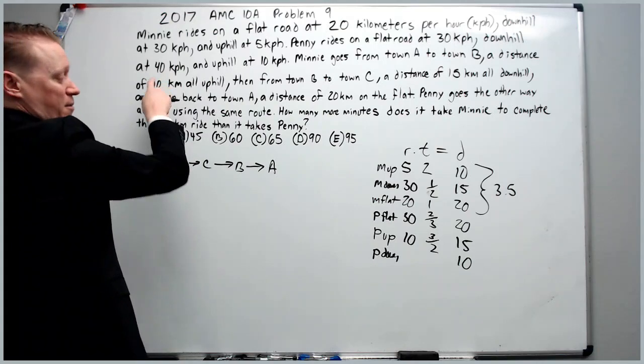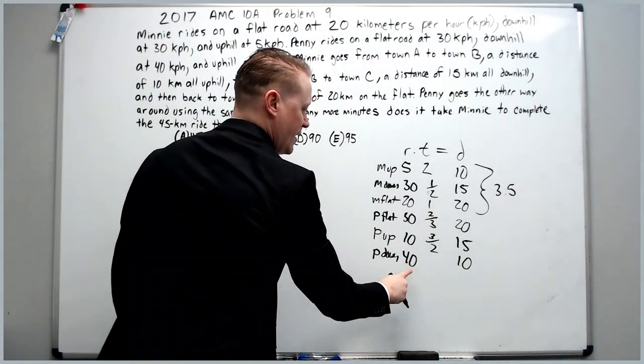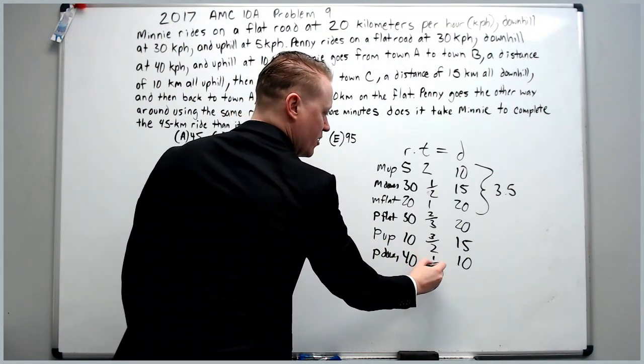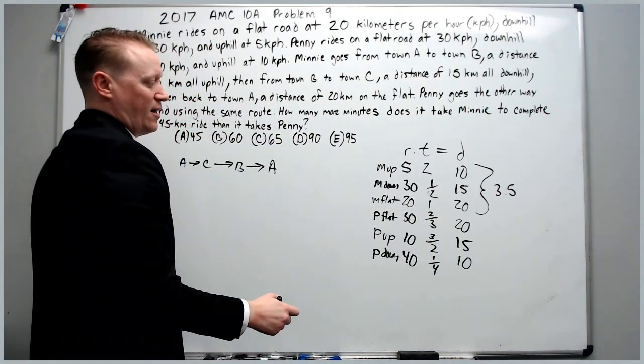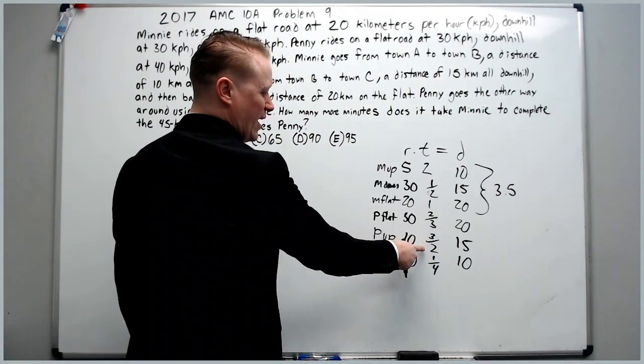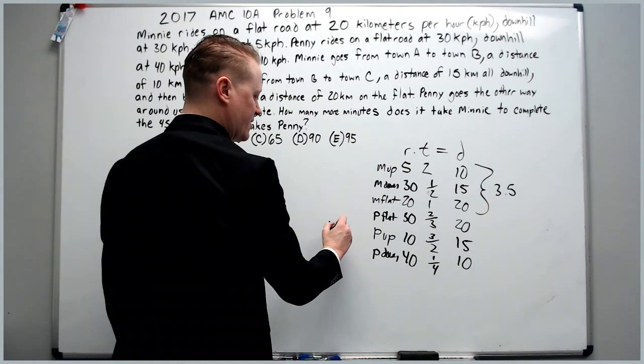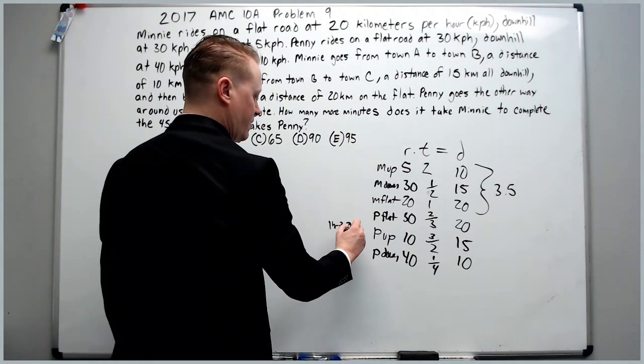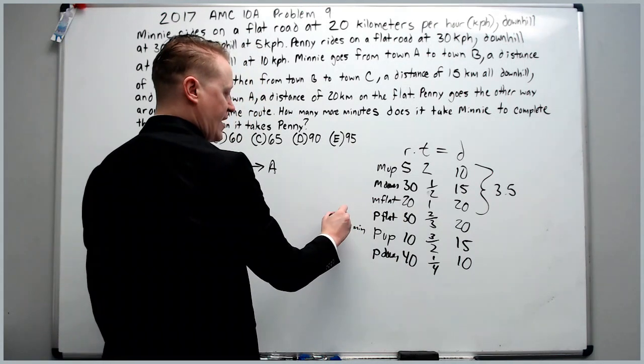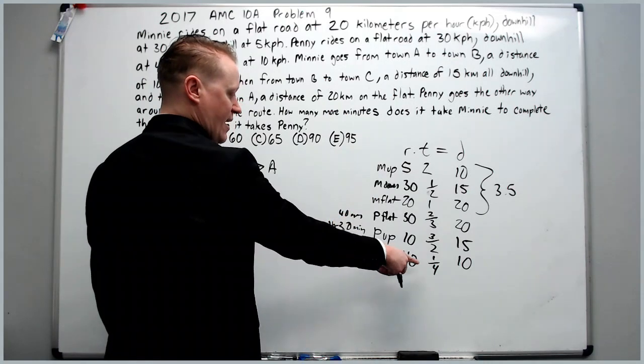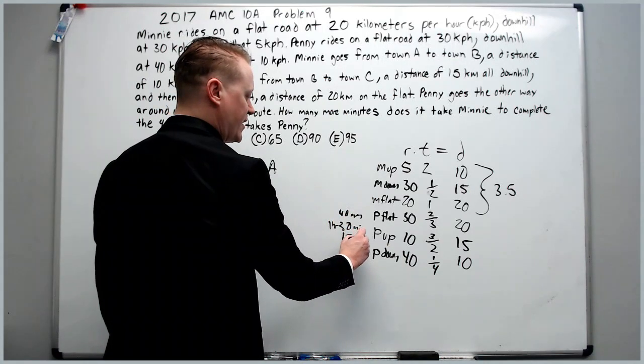So that's 40 kilometers per hour. Then 40 times 1/4 will be 10. Okay, so for her it's 1.5, or 1 hour 30 minutes. 2/3 of an hour is 40 minutes, and 1/4 of an hour is 15 minutes.